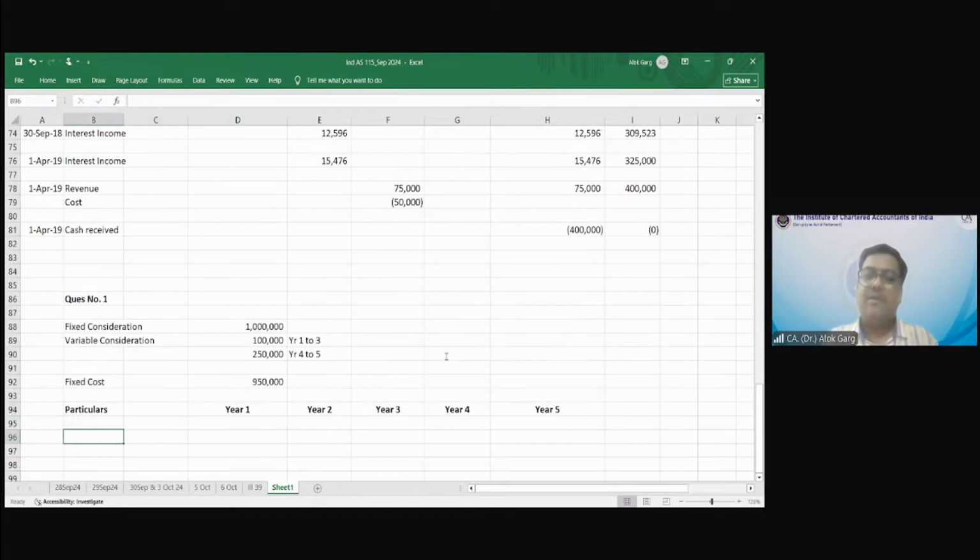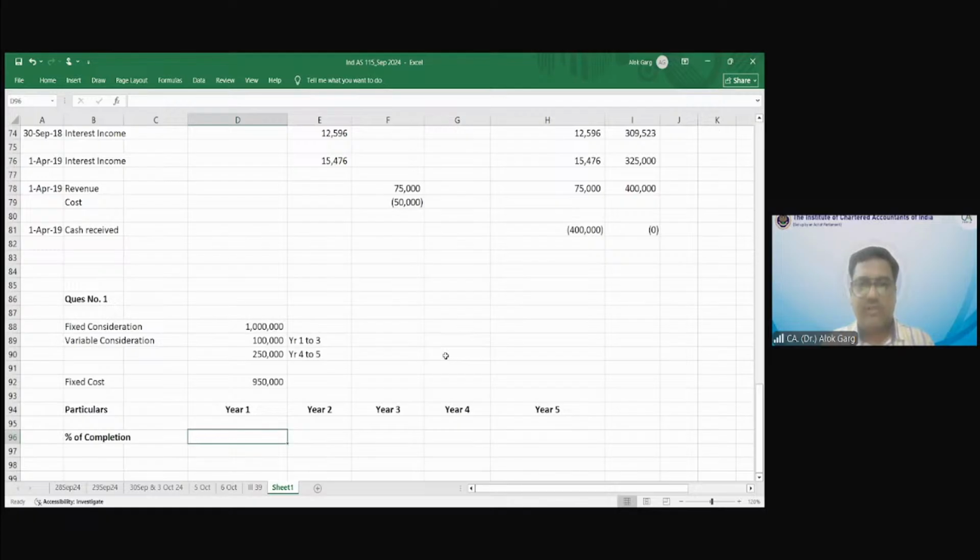So first of all, what is my percentage of work completion? How do I compute my percentage of work completion? I can compute it by cost. If I need to compute the percentage of completion, what is my cost which is incurred?